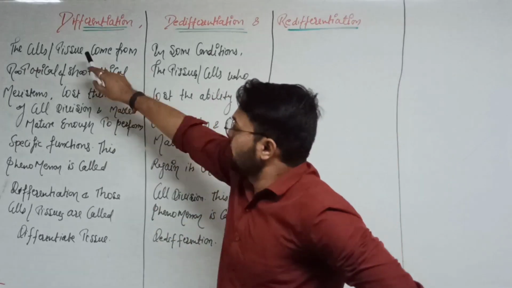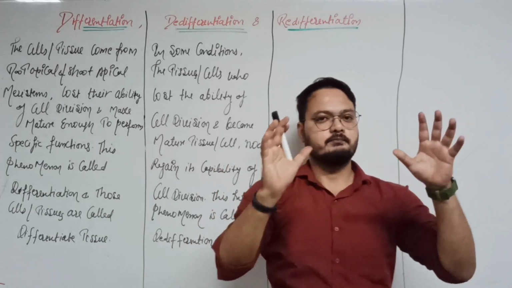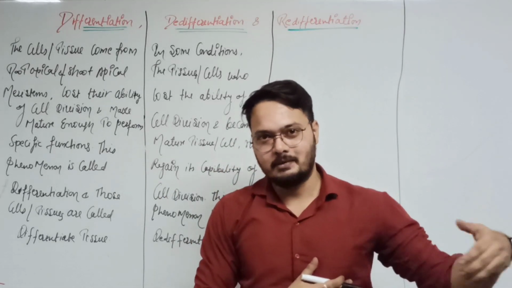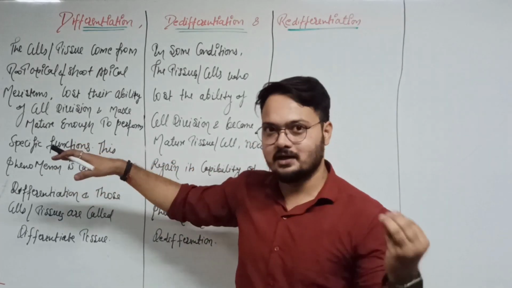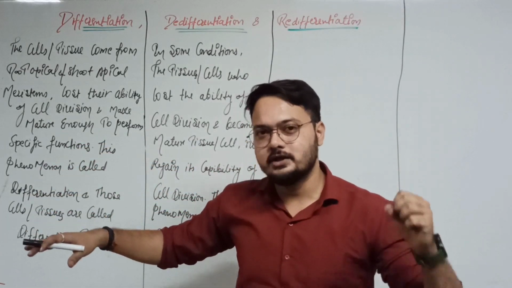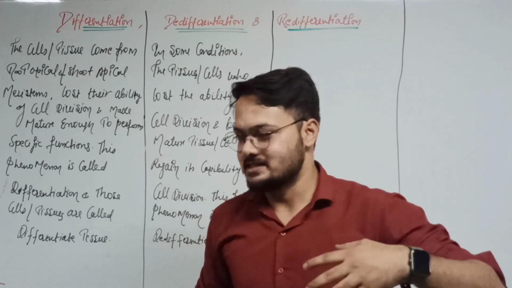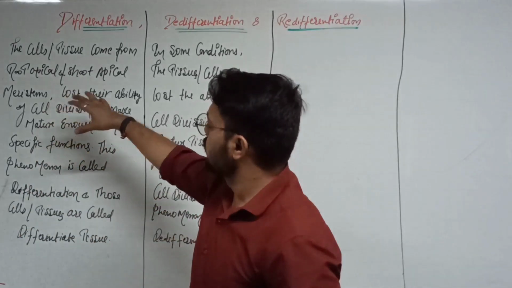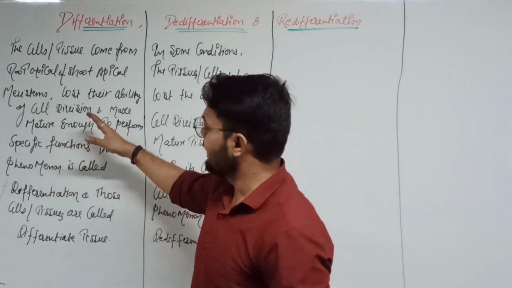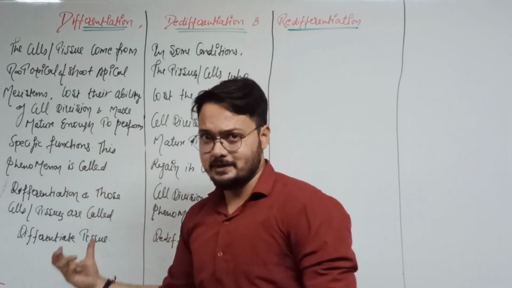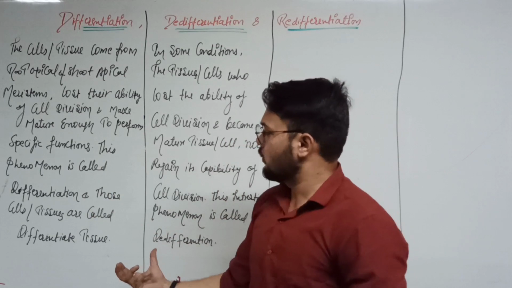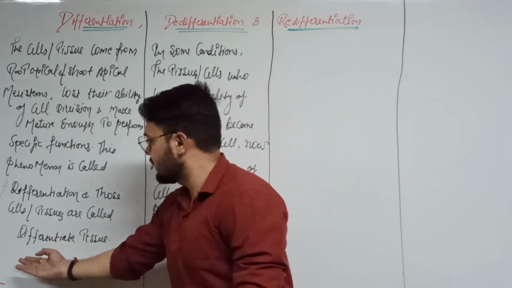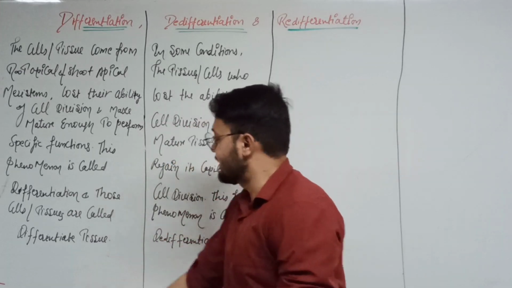So what is differentiated tissue? Root apical meristem and shoot apical meristem form new cells by division. Once the capability of division is decreased or finished, and those tissues or cells are mature enough to perform a specific function, that phenomenon is called differentiation, and those cells or tissues are called differentiated tissue. That is clear.